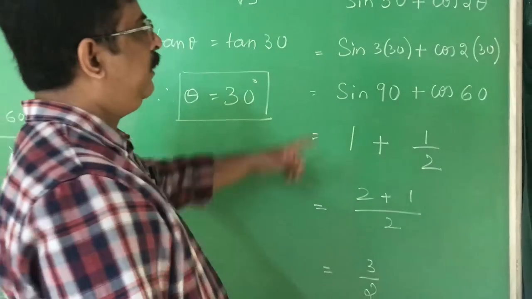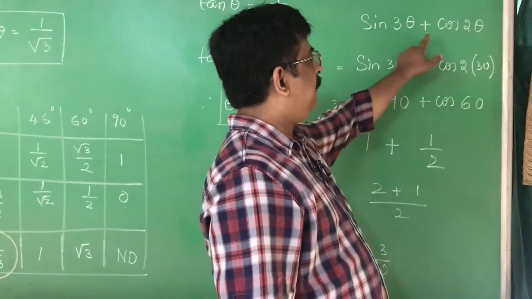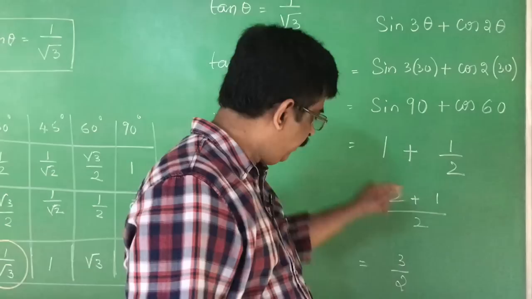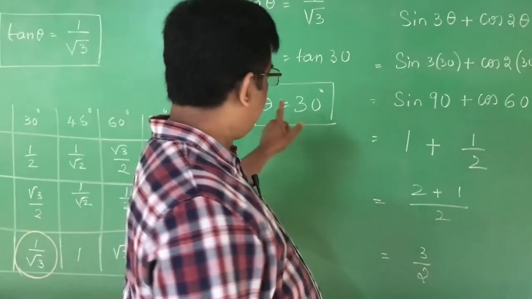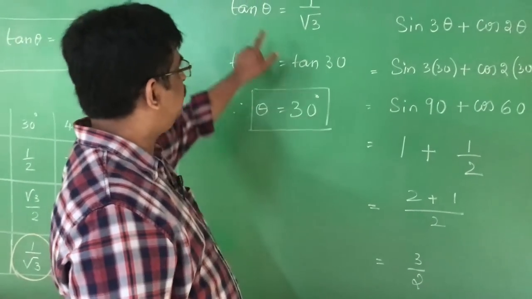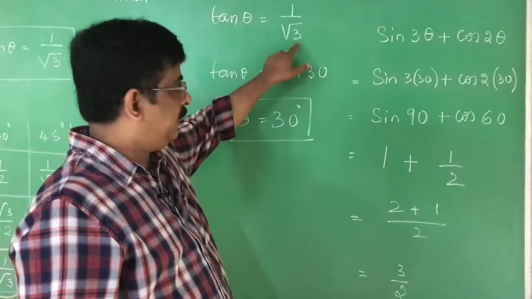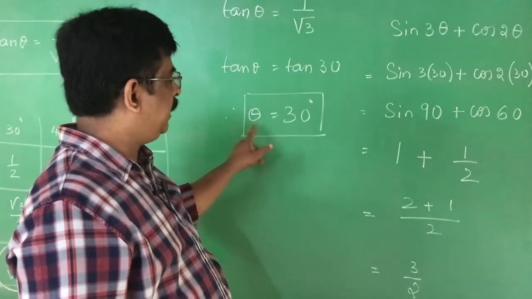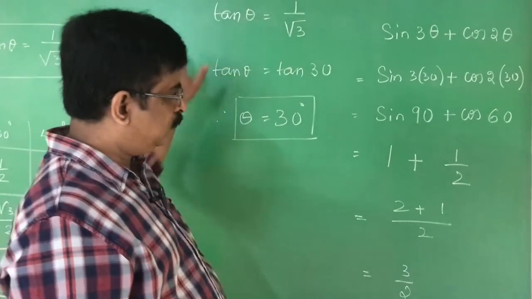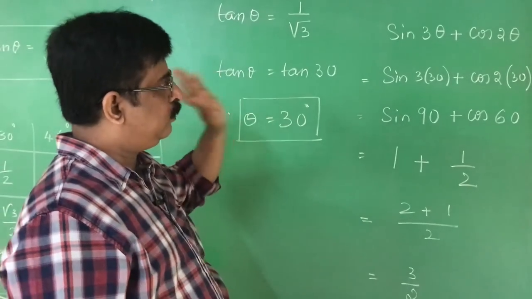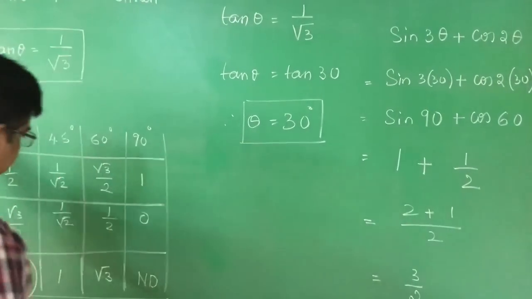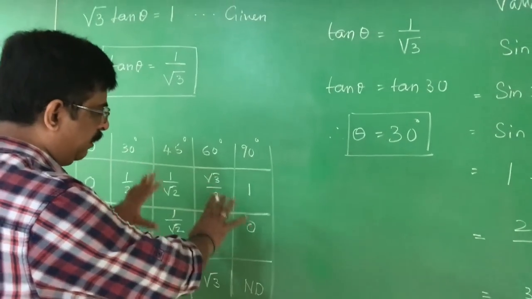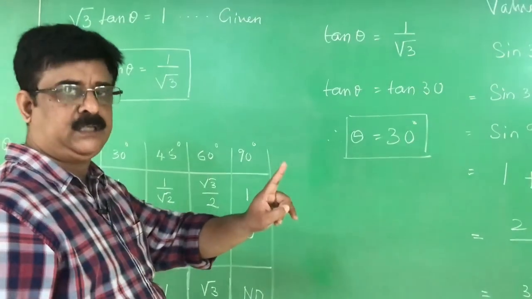The value of sin 3 theta plus cos 2 theta is equal to 3 by 2 if theta is equal to 30 degrees. I understood theta is equal to 30 degrees because tan theta is equal to 1 by root 3, which I got for tan 30, therefore theta is equal to 30. This also is a 2 marks area. You get 2 marks if you know how to write the chart. Therefore, as I told you in the beginning, depending upon the chart, there should definitely be one question of 2 marks,